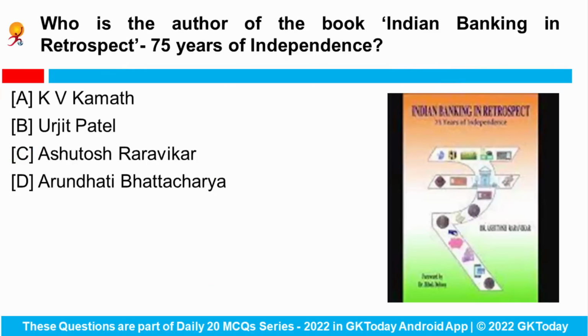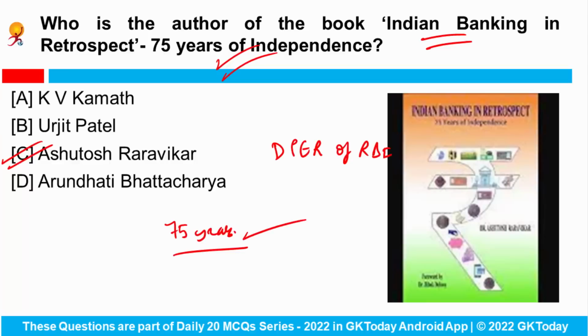Who is the author of the book Indian Banking in Retrospect, 75 Years of Independence? So Dr. Ashutosh Raravikar, who is the director in the DEPR of Reserve Bank of India, has authored a book titled Indian Banking in Retrospect, 75 Years of Independence. The book attempts to capture developments in the Indian banking sector over the last 75 years.